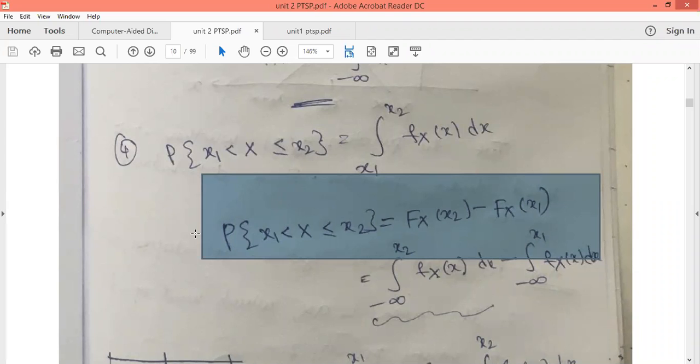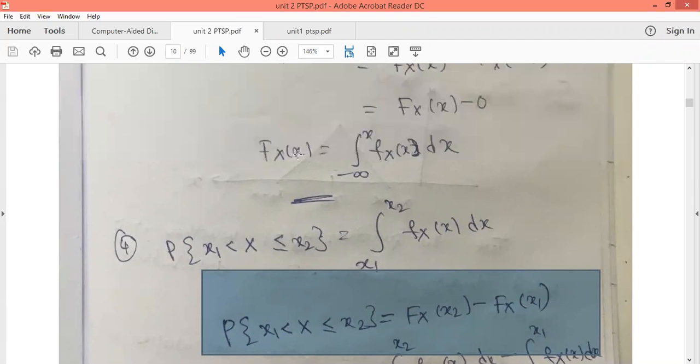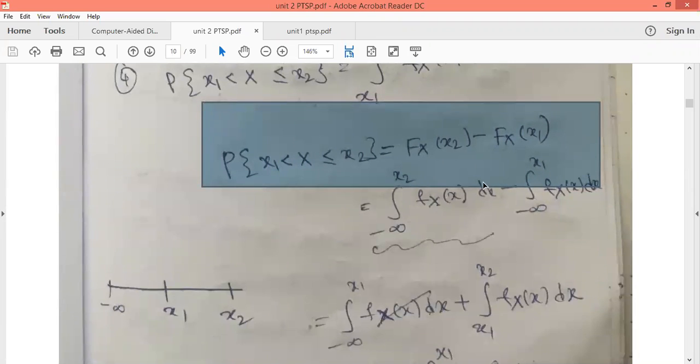Okay, so we know what FX(x2) is. In the place of x, what do you have? x2. FX(x2) is equal to what? It is the integral from minus infinity to x2 of fX(x) dx. Similarly, FX(x1), from property 3, we know that FX(x1) will be equal to the integral from minus infinity to x1 of fX(x) dx.